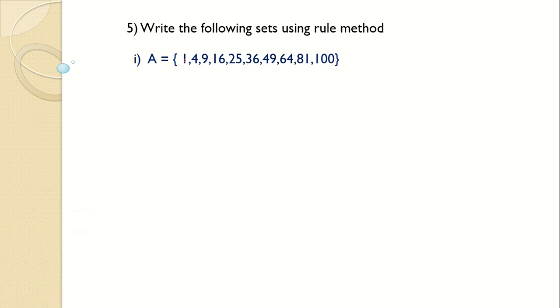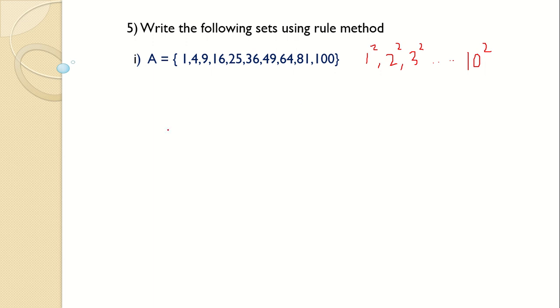Now look at the elements 1, 4, 9, 16, 25, 36, 49. There is some rule you see, that is, these are all squares. First one is 1 square, then 2 square, 3 square, 4 square, 5 square, and the last one is 10 square. So these are the squares of the first 10 natural numbers. You can straight away write this way: A is equal to the set of squares of the first 10 natural numbers.